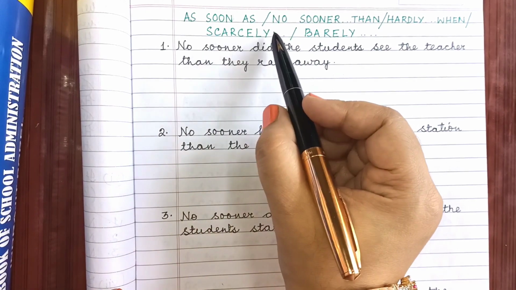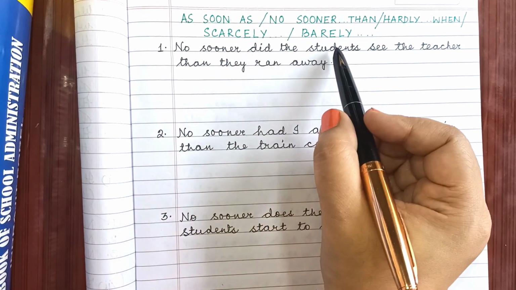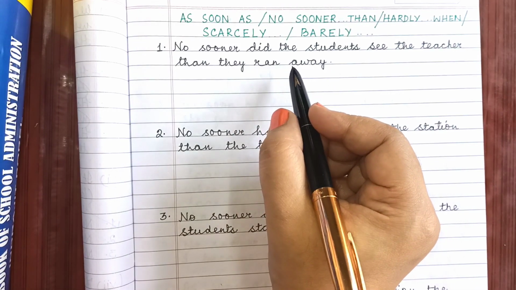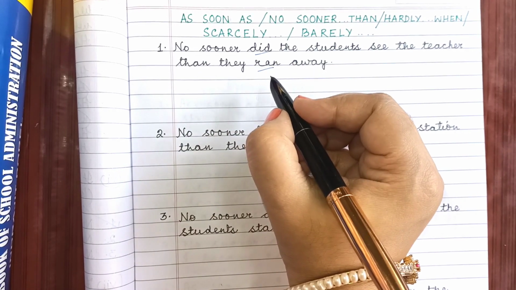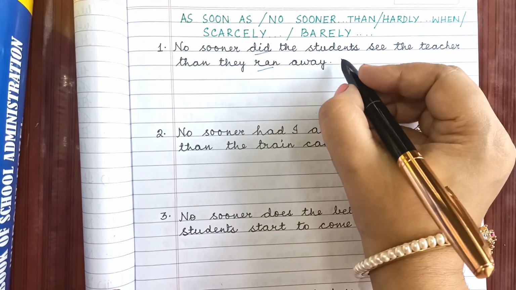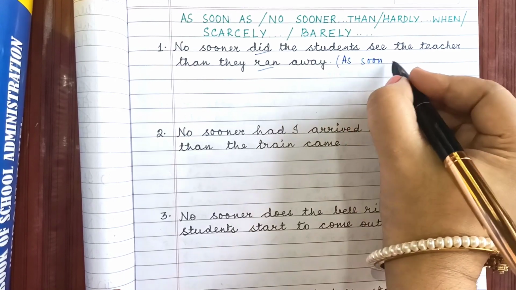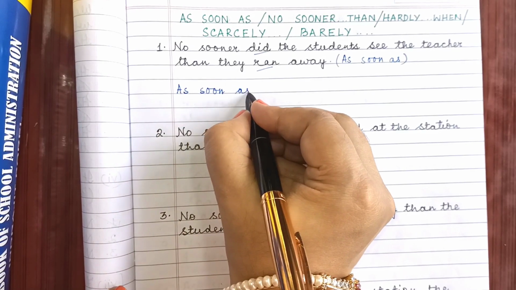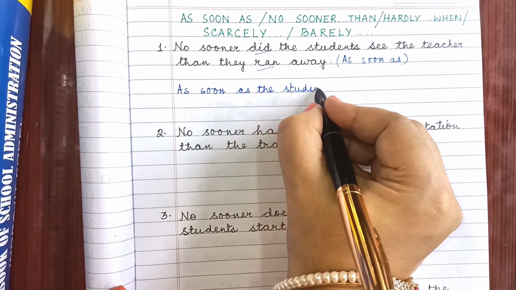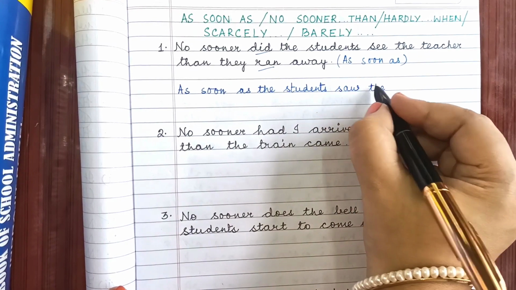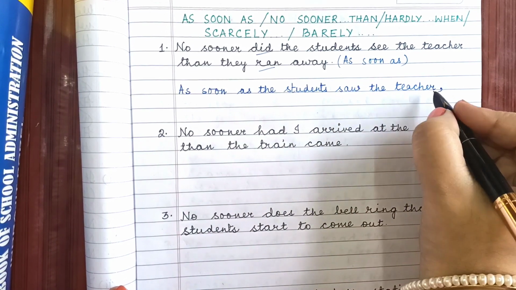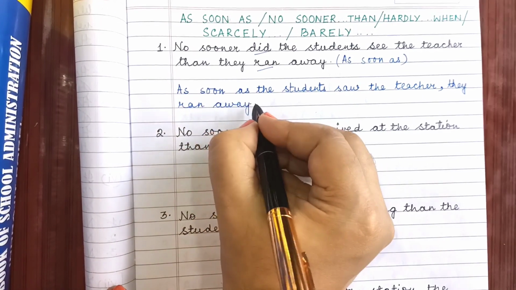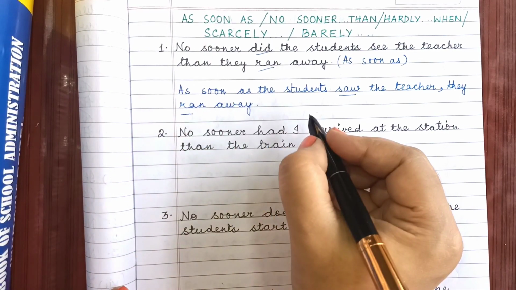Transformation of sentences using as soon as, no sooner than, hardly when, scarcely, barely. No sooner did the students see the teacher than they ran away. Now the tenses, did and ran, are past tense, and the instruction is to begin using as soon as. We will see the answer now and I will explain it. As soon as the students, what will be the tense? Saw, past tense. As soon as the students saw the teacher, put a comma, they ran away. Ran, past tense, saw and ran.